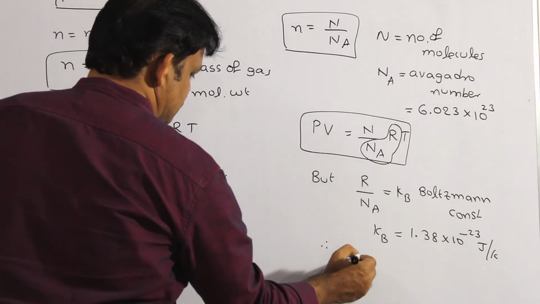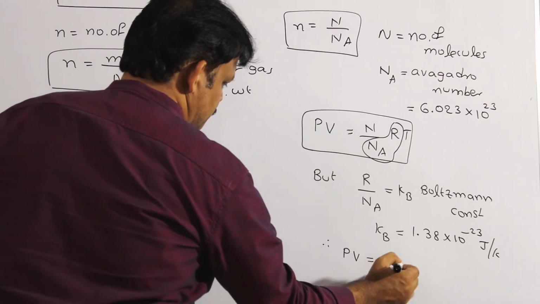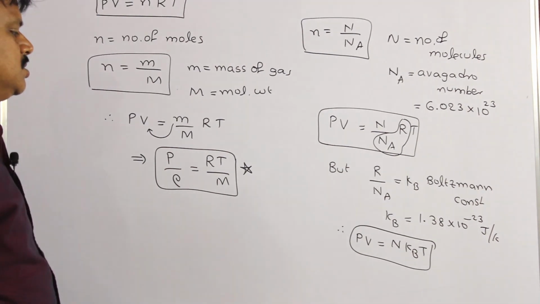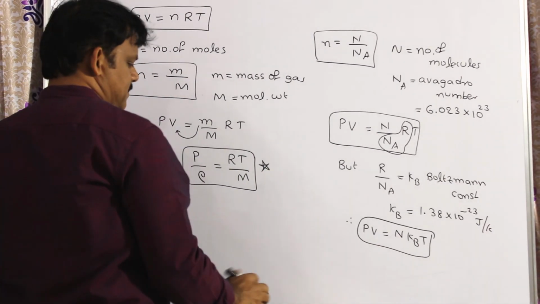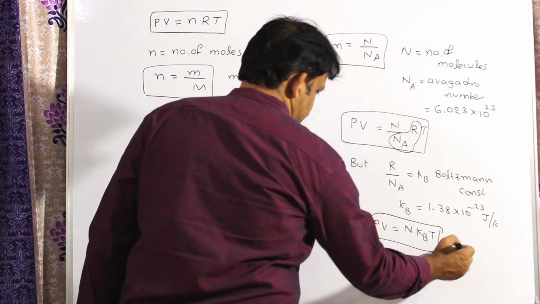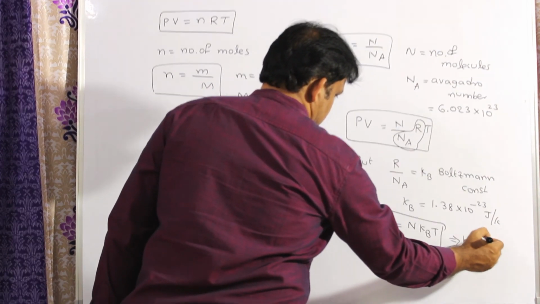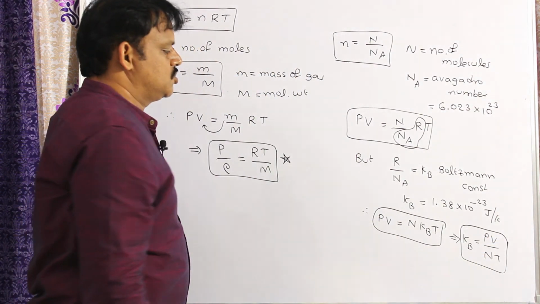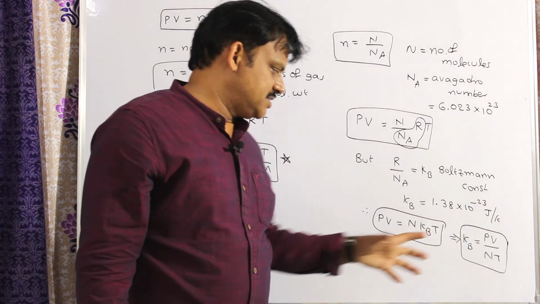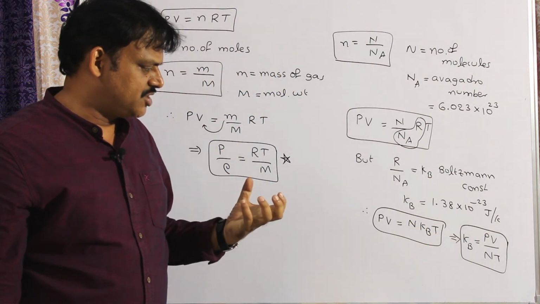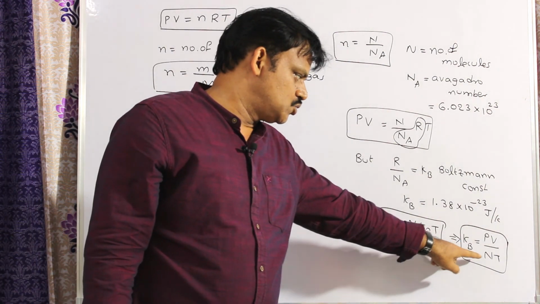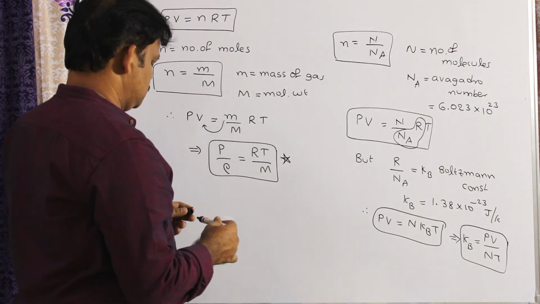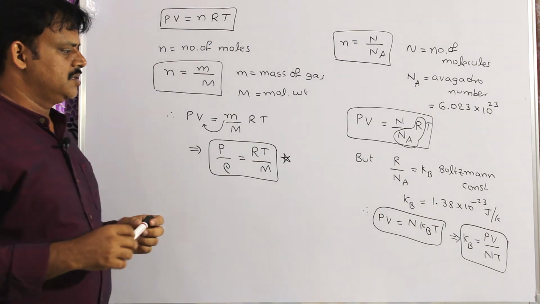Therefore the ideal gas equation can be expressed as PV is equal to N into Kb into T. So Kb, the Boltzmann constant, is PV by NT. The physical meaning of the Boltzmann constant is the amount of energy required for one molecule of a gas to raise its temperature by unity. That is the Boltzmann constant. These are the applications of the ideal gas equation.